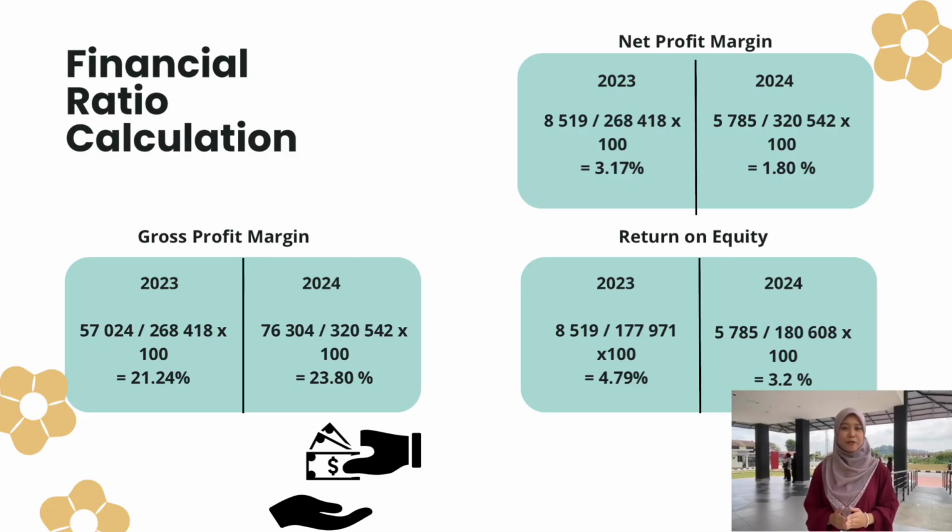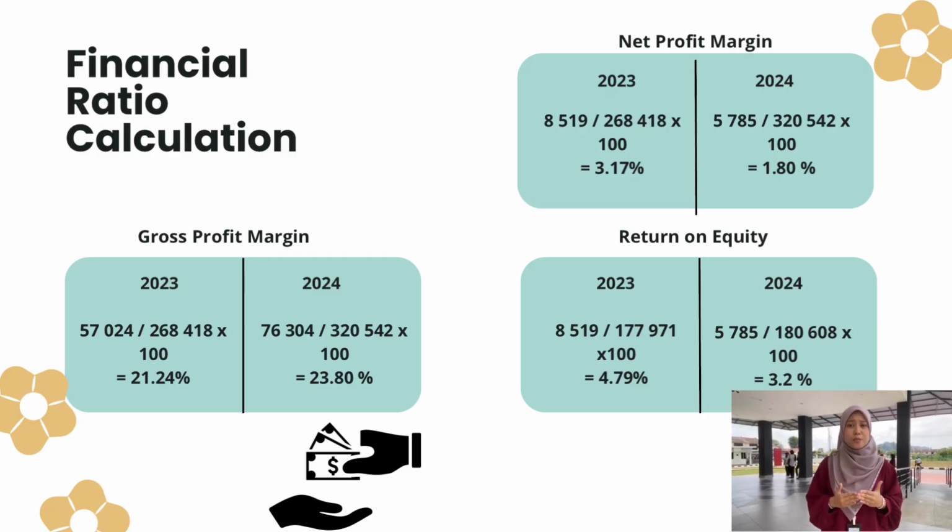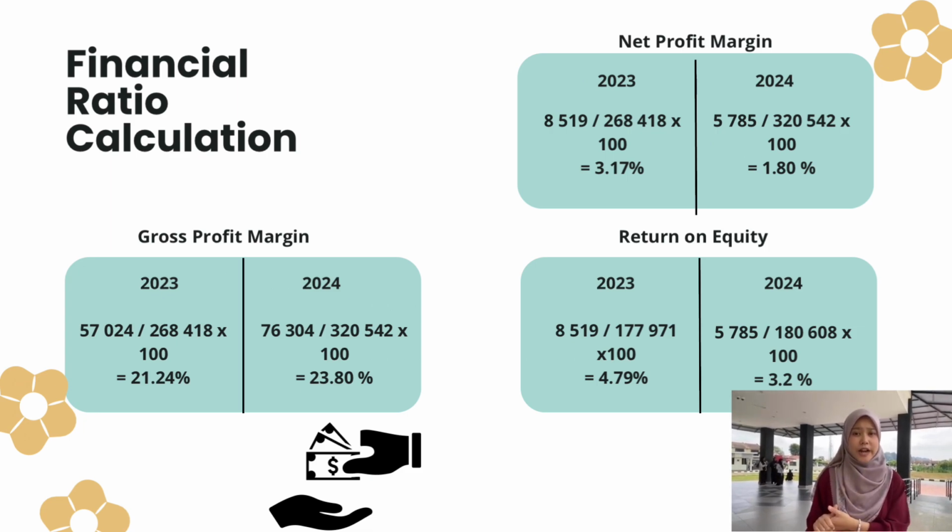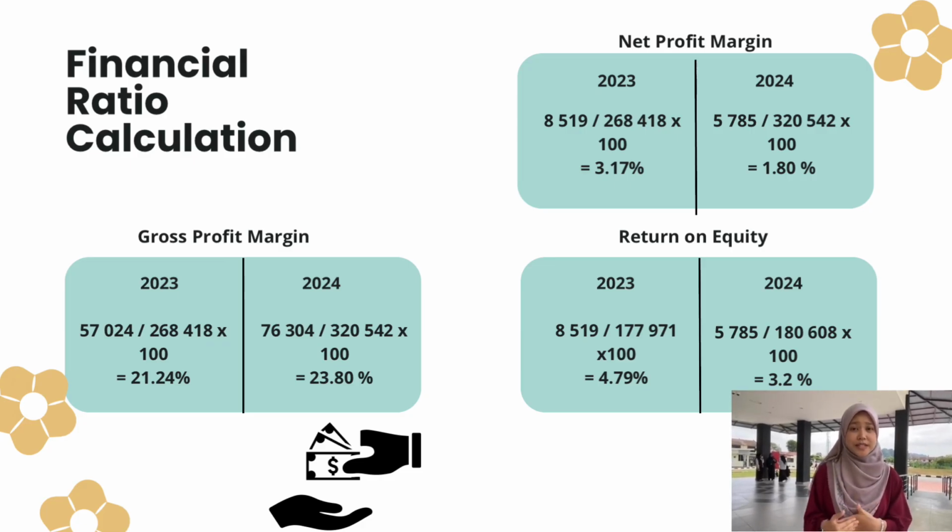Next, the net profit margin is unsatisfied because in 2024, it's 1.18%, lower than 2023, which is 3.70%. Return on equity for OCB Berhad is not satisfied because in 2024 it is just 3.2% rather than 2023, which is